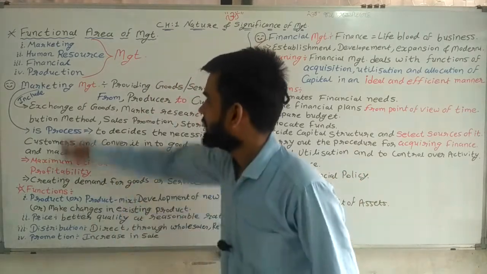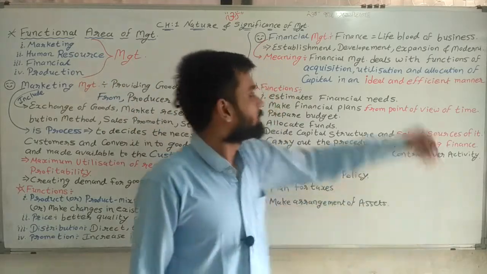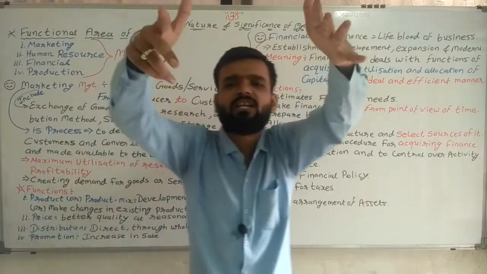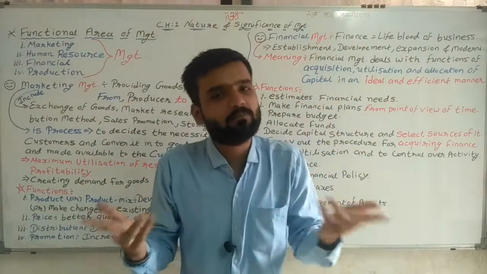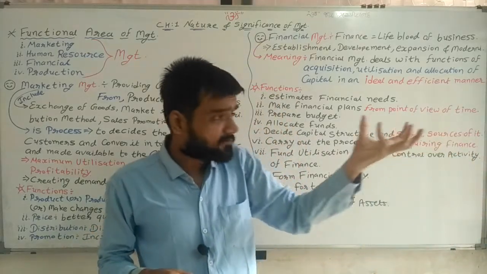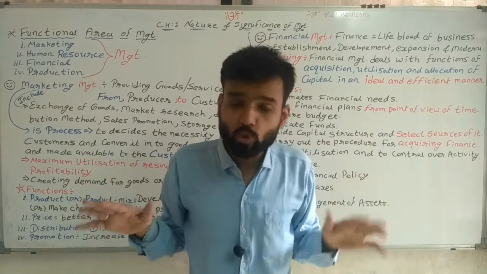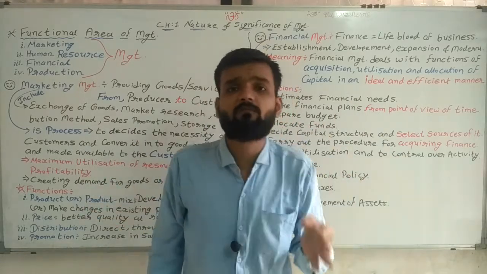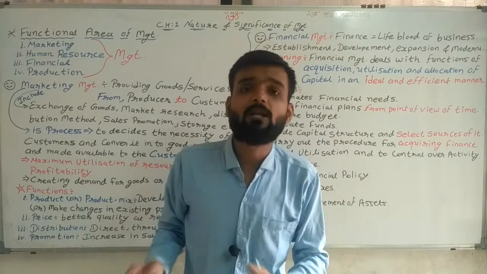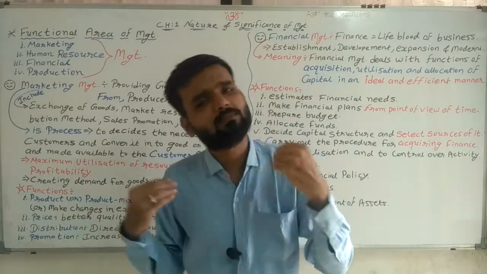Now the second one, I am discussing financial management. The other two in the next lecture. So next one, financial management. Now finance means money, management means arrangement. Simple. Not only arrangement. First we are arranging finance, then utilizing it in the proper way, so that we can get maximum benefit from finance. Investment of capital. If we invest in the proper way, then we get maximum benefit.